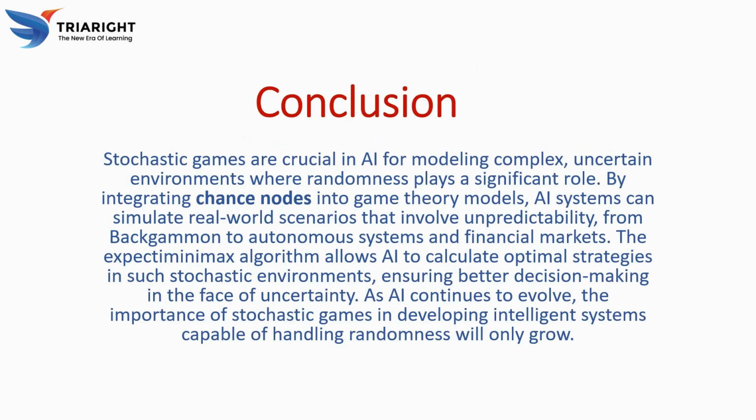By incorporating chance nodes into game theory models, AI systems can simulate real world scenarios that involve unpredictability, from backgammon to autonomous systems and financial markets. The minimax algorithm allows AI to calculate the optimal strategy, which is one of the basic algorithms performed in stochastic games, ensuring better decision making in the face of uncertainty. As AI continues to evolve, the importance of stochastic games, which can be used to develop intelligent systems capable of handling randomness, will only grow.